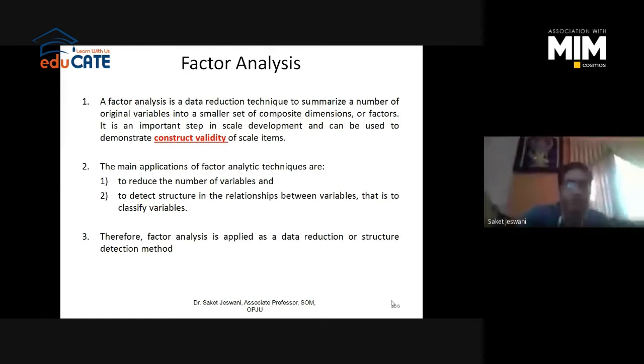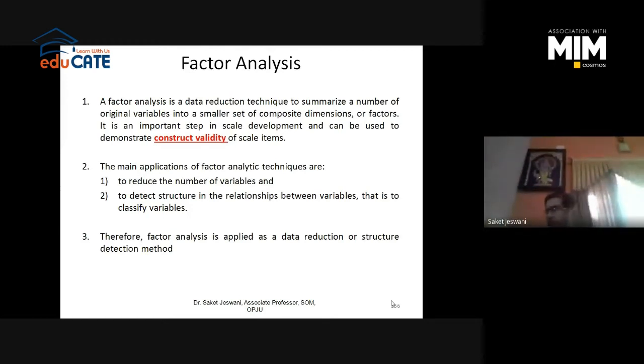So if you have 10 questions to measure self-esteem, and you don't know which of the 10 items belong to which variable under self-esteem, factor analysis will help you to classify all the 10 questions under 3 variables.